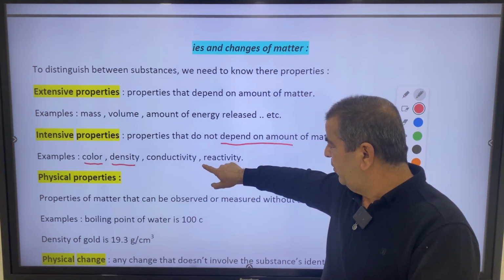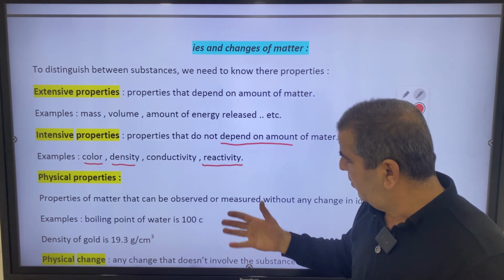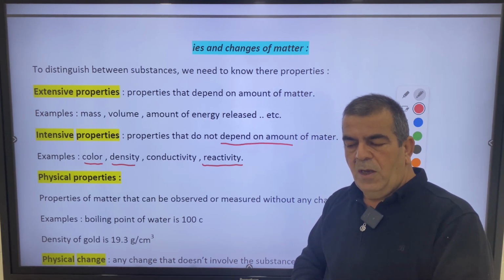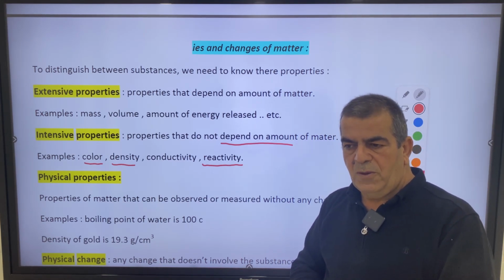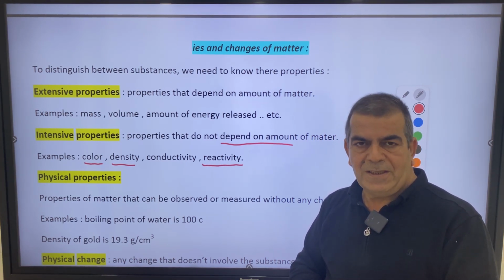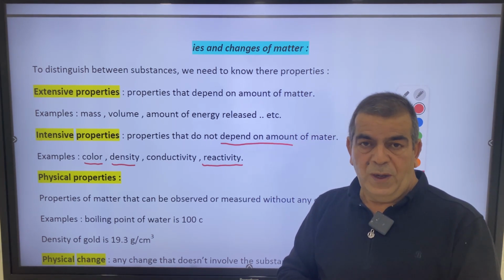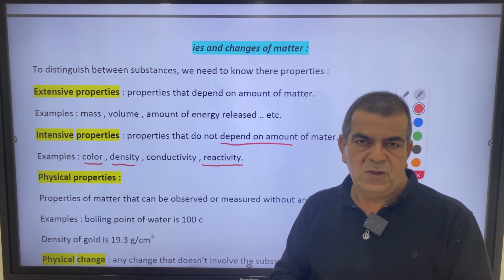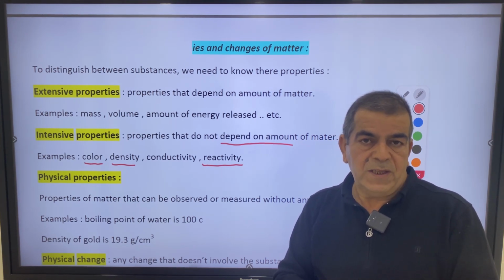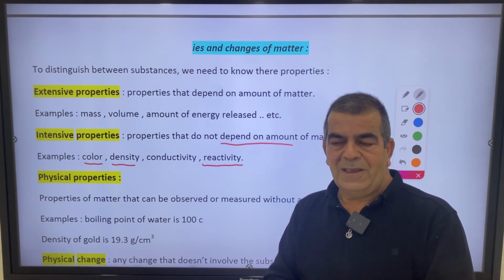Also reactivity. You might not be studying reactivity in depth, but reactivity means how elements or compounds or any substance undergo chemical reactions. We have, for example, elements of group 1, lithium, sodium, potassium. They undergo reactions rapidly, so they are reactive. In contrast, gold is totally unreactive.